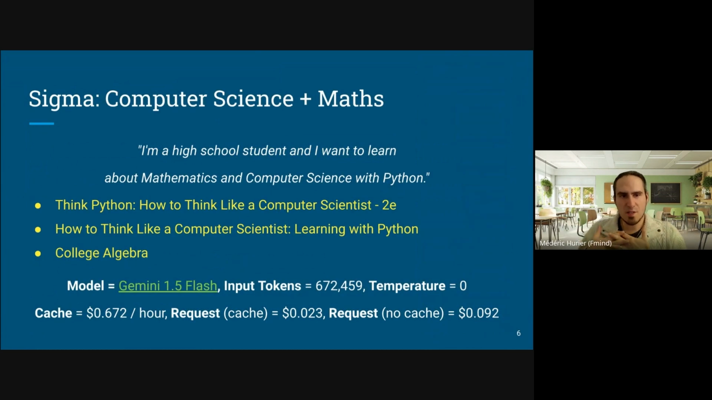The first assistant I created is called Sigma, and it provides information from computer science and mathematics. Here, the user query was, I'm a high school student, and I want to learn about mathematics and computer science with Python. The system was able to retrieve these three books. I used Gemini 1.5 Flash because it has the best trade-off in terms of price and performance. And these three textbooks, all in all, had 672,000 input tokens, which is quite a lot. You can see here the benefit of context caching because it cost only 2 cents for each request with the cache on, and with the cache off, it took up to 10 cents per request, so 5 times more.